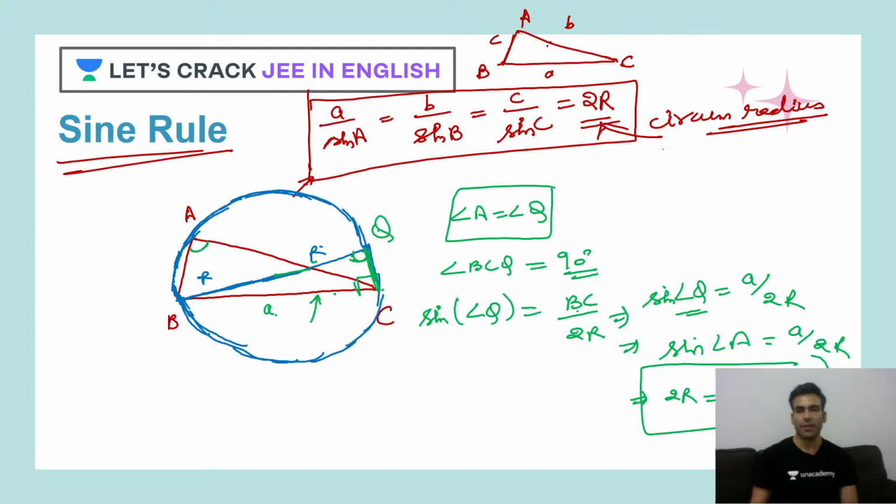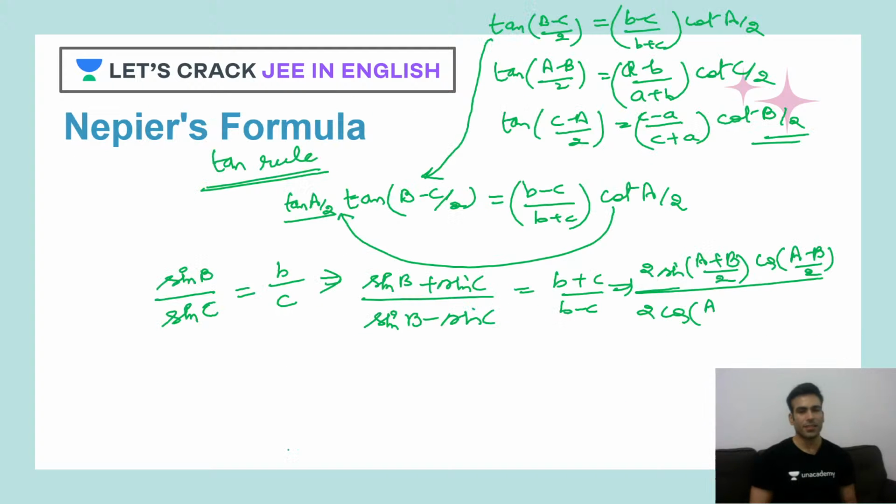I have written A and B, whereas it is B and C. So it is B plus C by 2, and this is B minus C by 2.